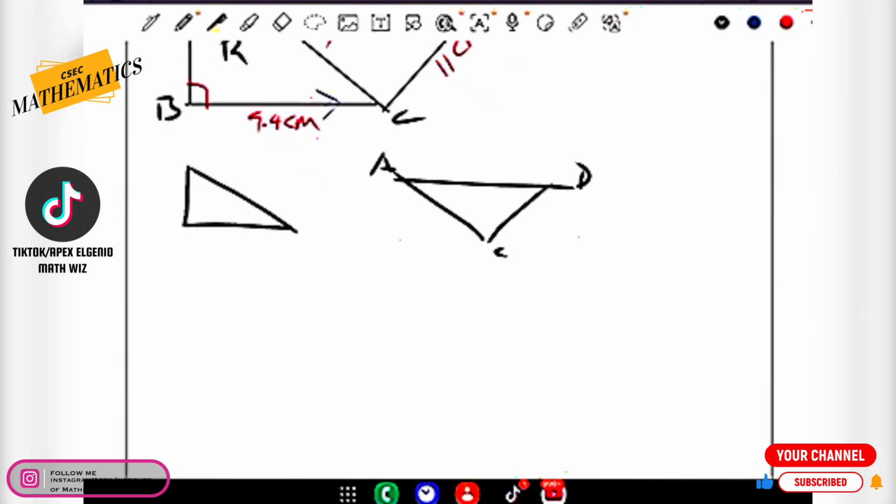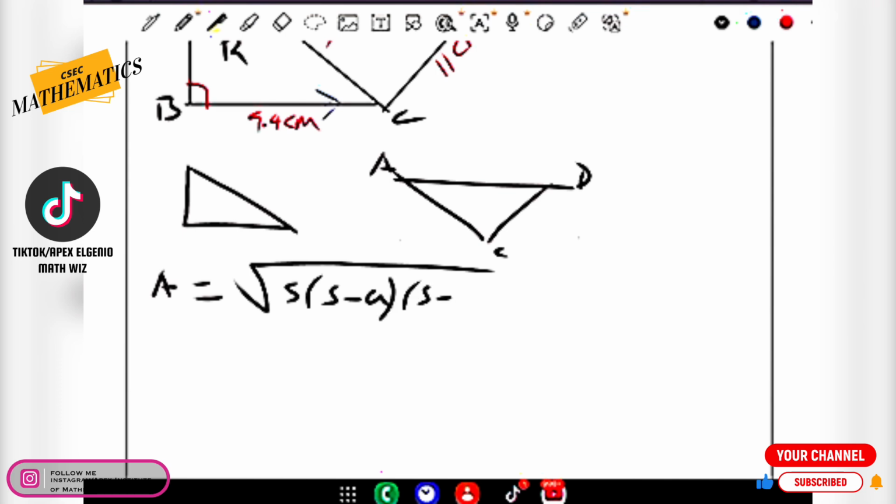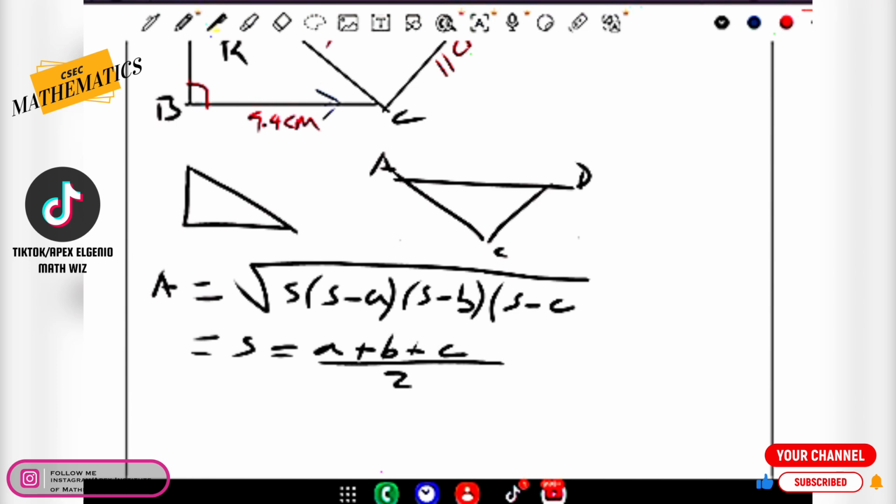So let's pull up our Heron's formula here. Area is equal to the square root of S bracket S minus A, S minus B, S minus C. But before we can use that formula, we need to obtain the value of S, which is known as the semi-perimeter. That's going to be A plus B plus C, all divided by 2. So let's kickstart it that way.